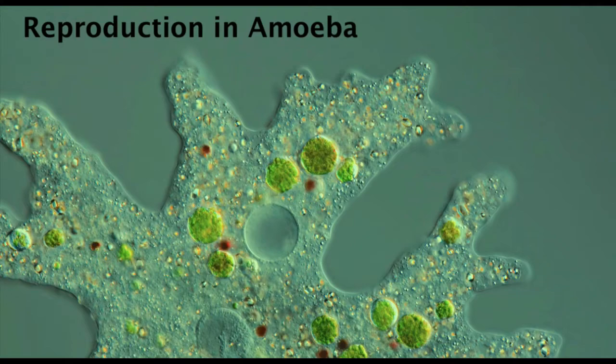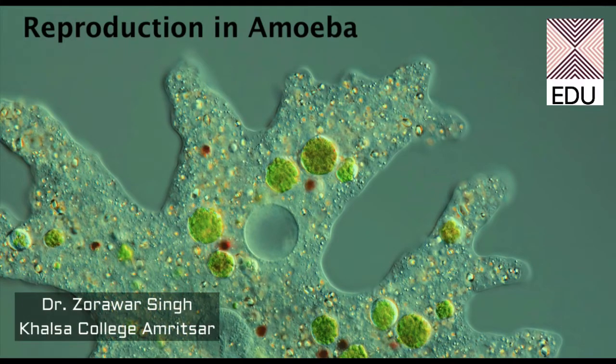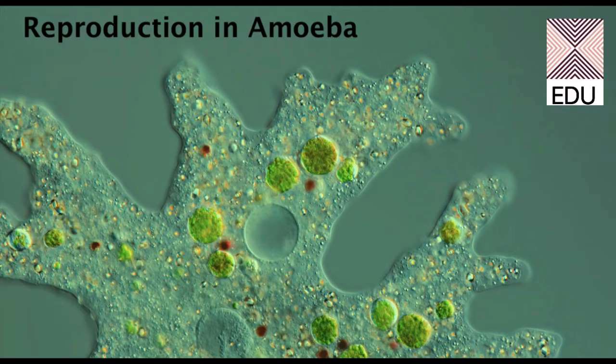Very good morning, students. So in this particular lecture we'll be talking about the reproduction in amoeba. There are three main methods of reproduction in amoeba. As we all know, amoeba is a protozoan and this is a single celled organism, so it is not reproducing sexually. Amoeba is reproducing by asexual reproduction by three methods.